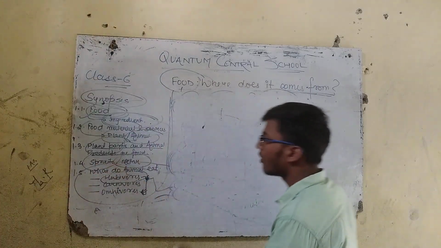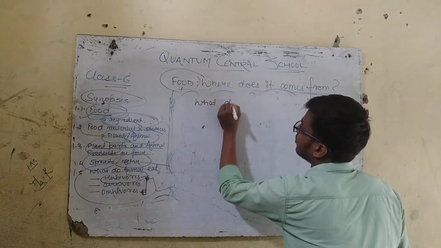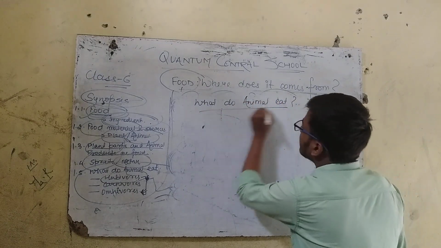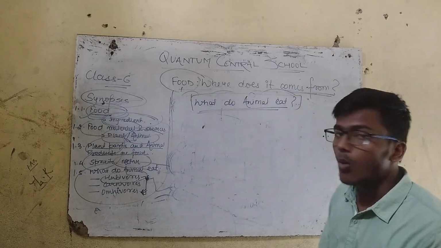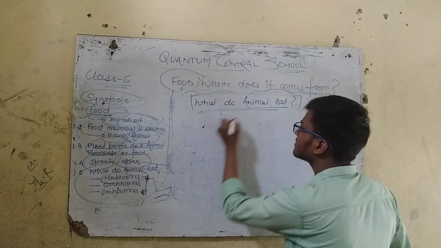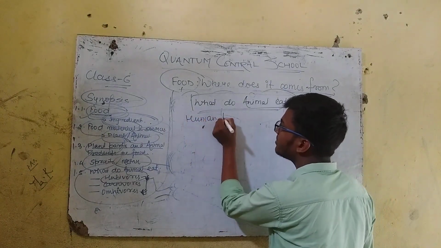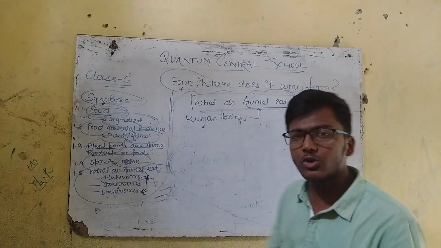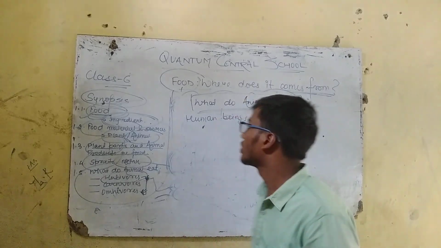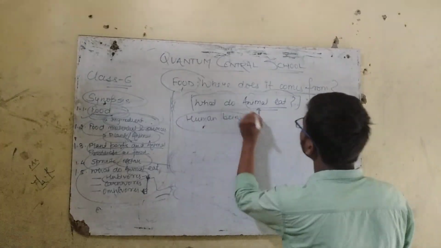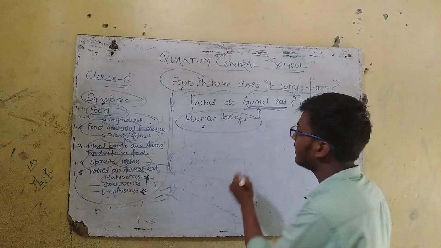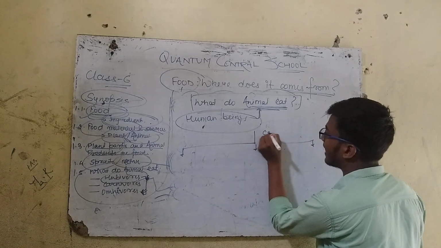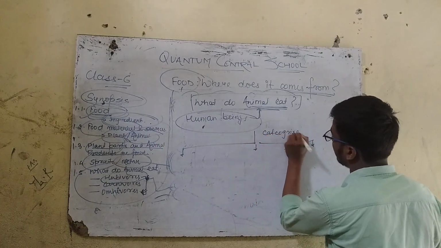This is the last topic. What do animals eat? This particular sentence means, even human beings are considered as animals. Okay. So the question here has been asked: what do animals eat? जानवर क्या खाते हैं? So what happens? On the basis of what animals eat, animals have been categorized into three categories.